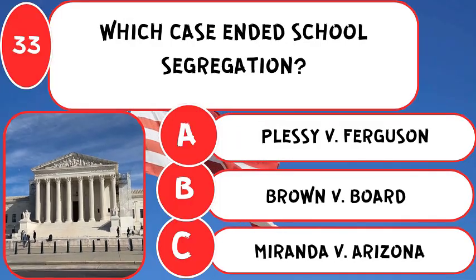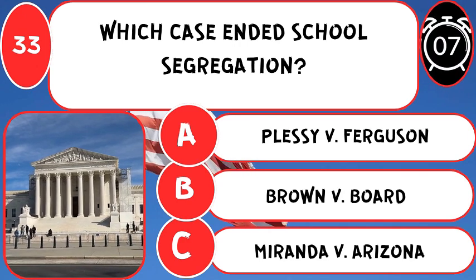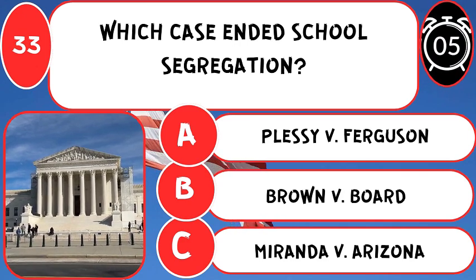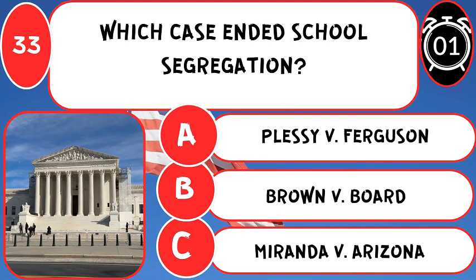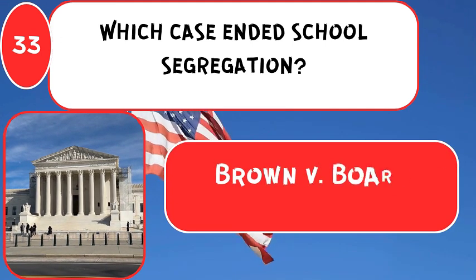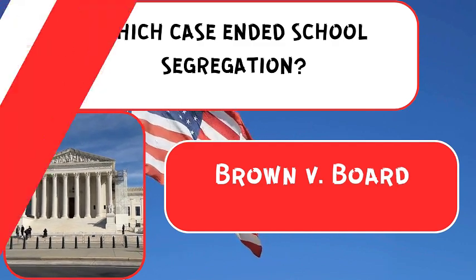Which case ended school segregation? The correct answer is Brown versus Board, overturning separate and equal in education.